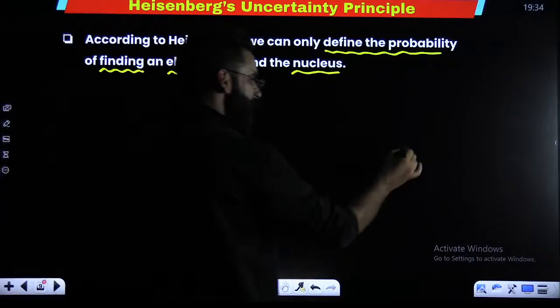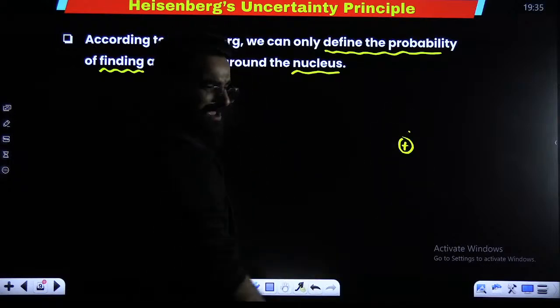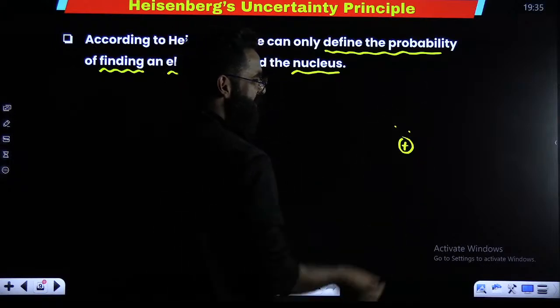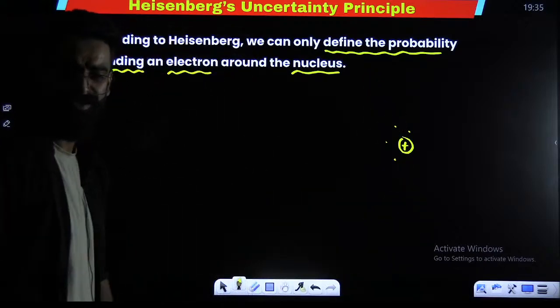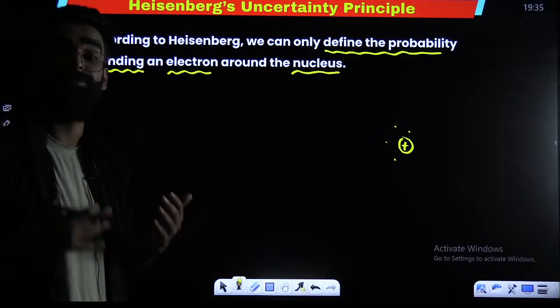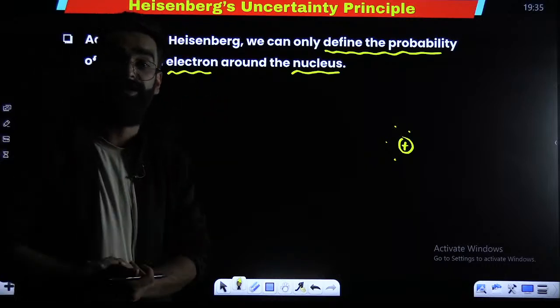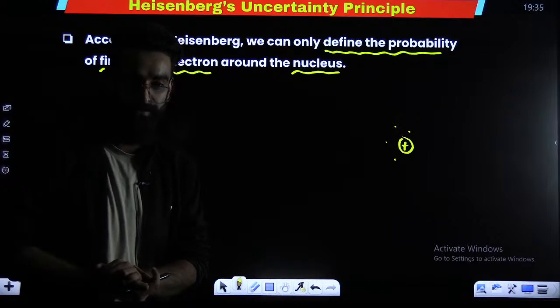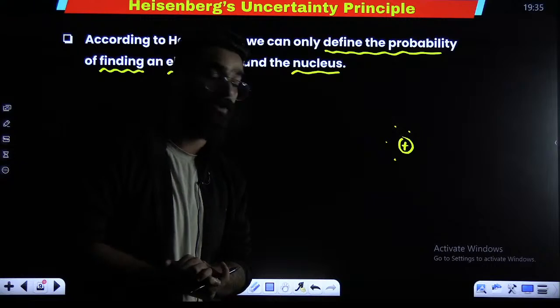Let's say this is the nucleus. We can say at some point of time the electron would be here, at some point of time here, at some point here. So from now onwards, we'll be talking in terms of the probability of finding the electron around the nucleus.